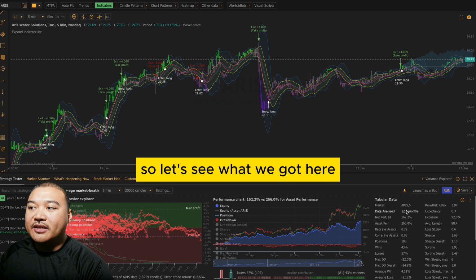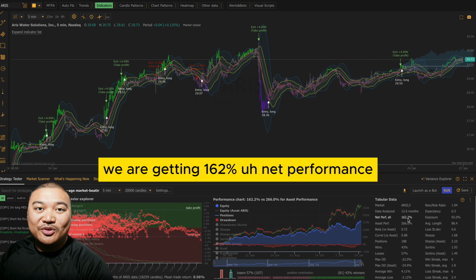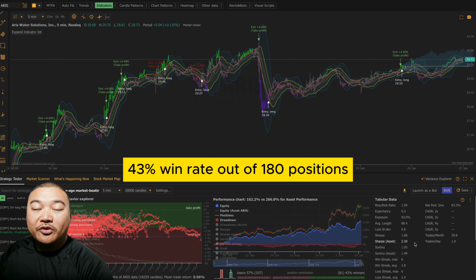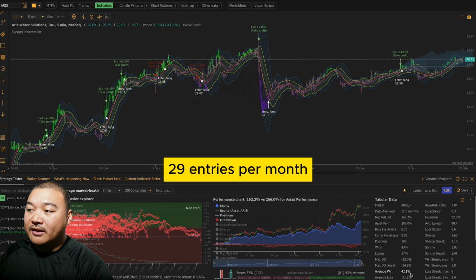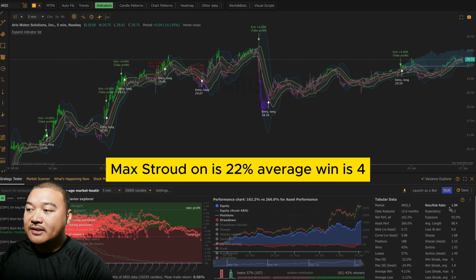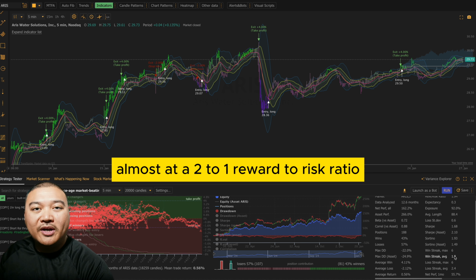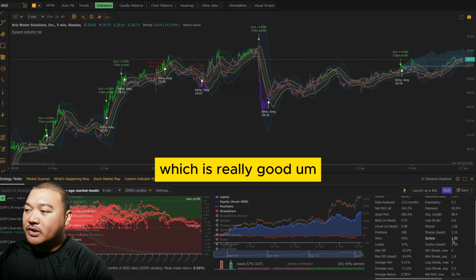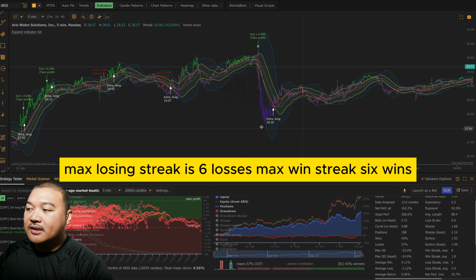So let's see what we got here. Over 12 months of data analyzed, we are getting 162% net performance, which is, wow, great. 43% win rate out of 188 positions. That equals about a trade a day, 29 entries per month. Max drawdown is 22%. Average win is 4.1%, as I said. Almost a 2-to-1 reward to risk ratio, which is really good. Max losing streak is 6 losses. Max win streak, 6 wins.